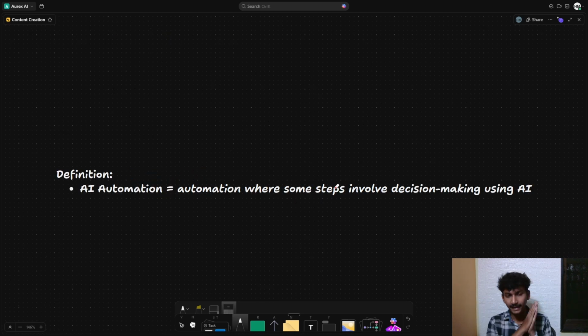So what is an AI automation? AI automation means automation where some steps involve decision making using AI. AI automation is like automation, just AI sits on top of automation. That means there will be predefined steps, but a few of these steps will be able to think on their own.